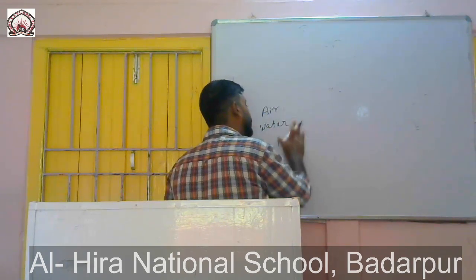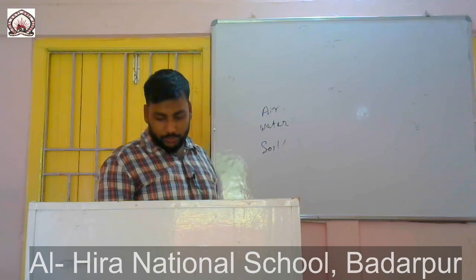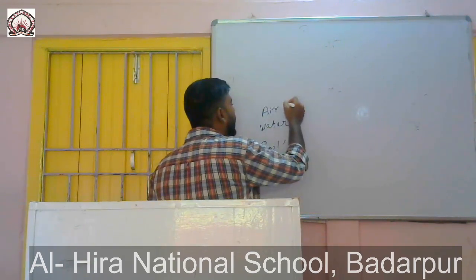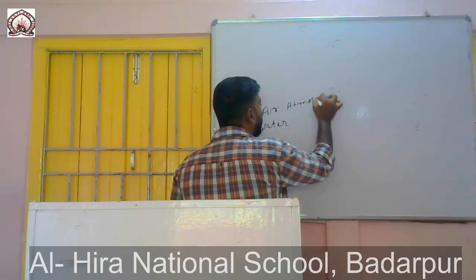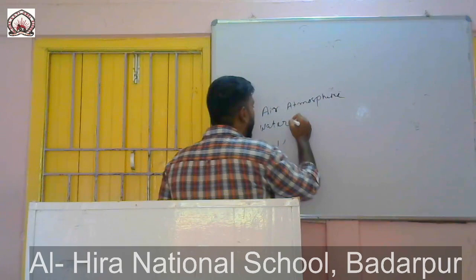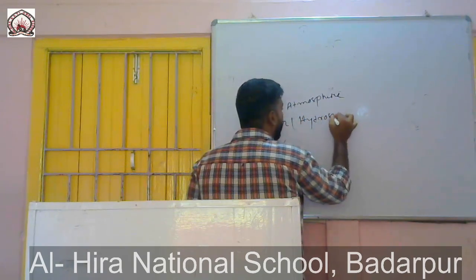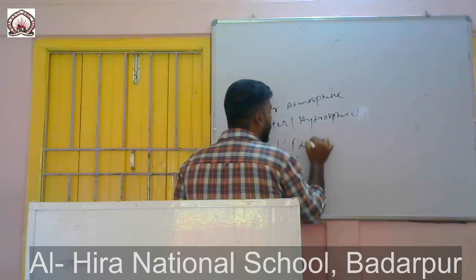So the air makes up the atmosphere, and the water makes the hydrosphere. Similarly, the soil content of the earth is known as lithosphere.